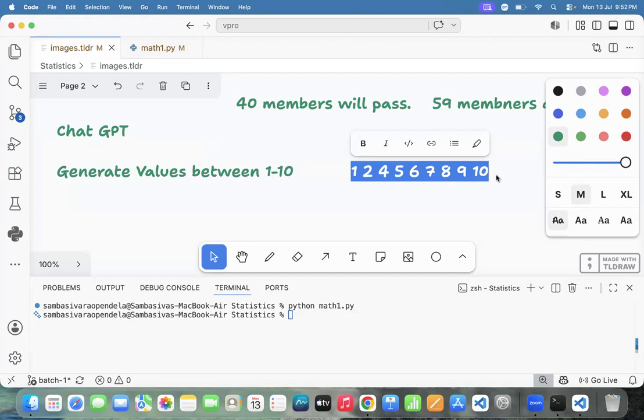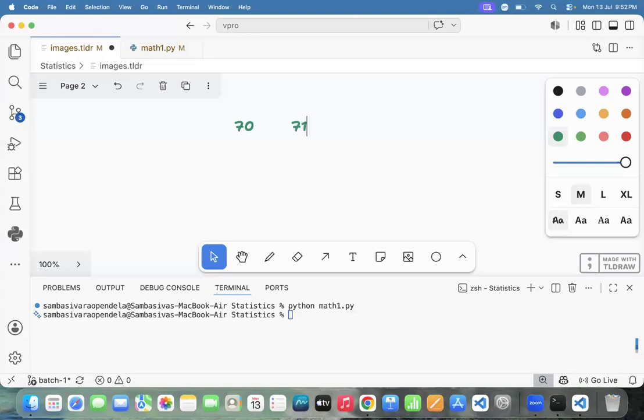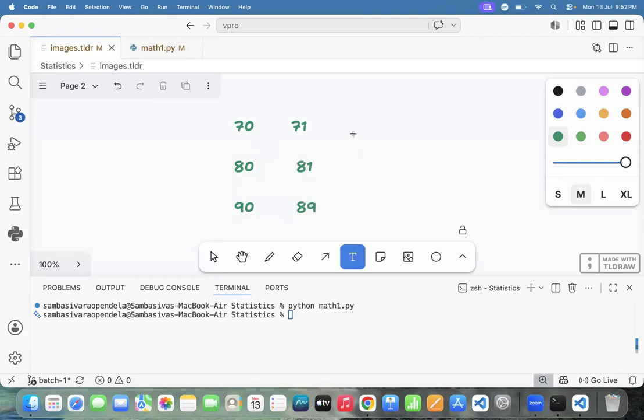Team, what is low bias? The teacher guesses 70 marks, but the student got 71. The teacher guesses 80, but the student got 81. The teacher guesses 90, but the student secured 89. The guessing is correct, so this kind of thing is no bias, technically low bias. Team, in machine learning, are we expecting high bias or low bias?